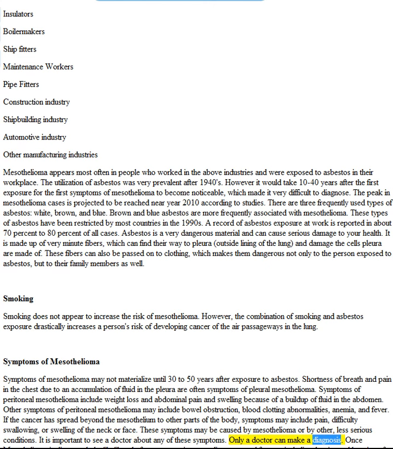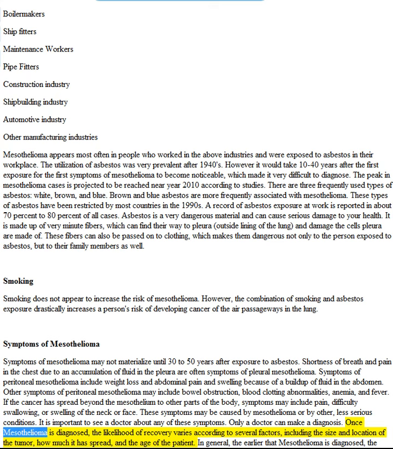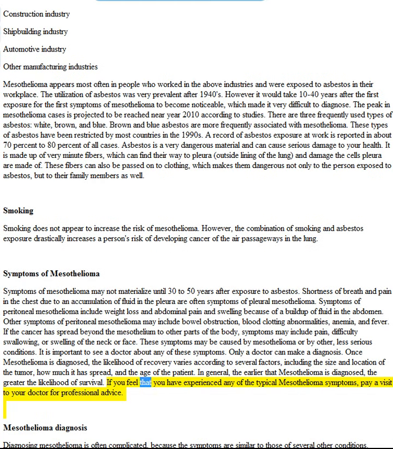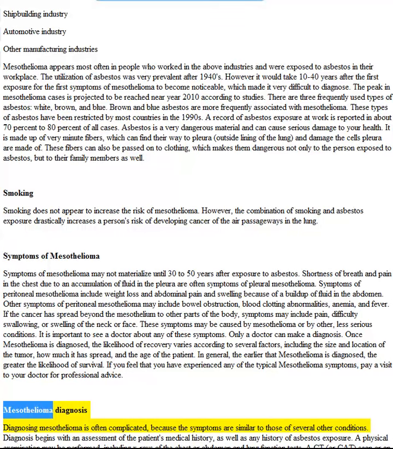Only a doctor can make the diagnosis. Once mesothelioma is diagnosed, the likelihood of recovery varies according to several factors, including the size and location of the tumor, how much it has spread, and the age of the patient. In general, the earlier that mesothelioma is diagnosed, the greater the likelihood of survival. If you feel that you have experienced any of the typical mesothelioma symptoms, pay a visit to your doctor for professional advice. Mesothelioma diagnosis. Diagnosing mesothelioma is often complicated, because the symptoms are similar to those of several other conditions.